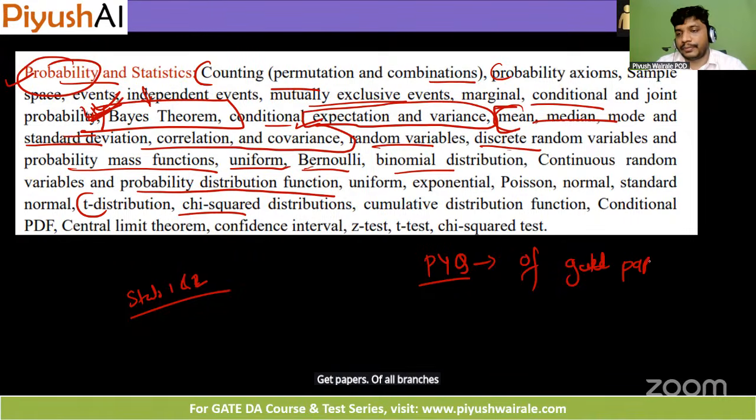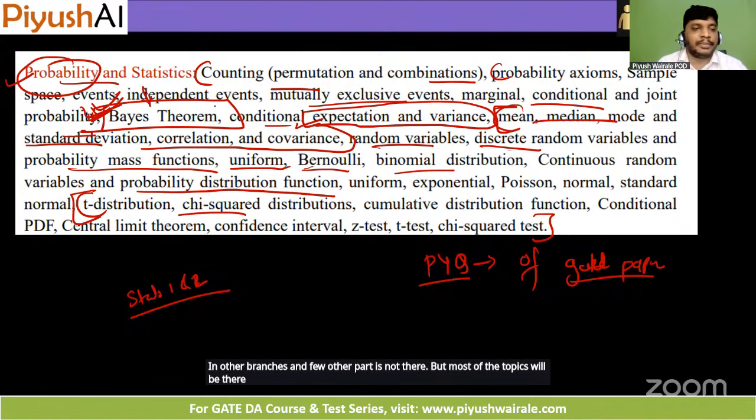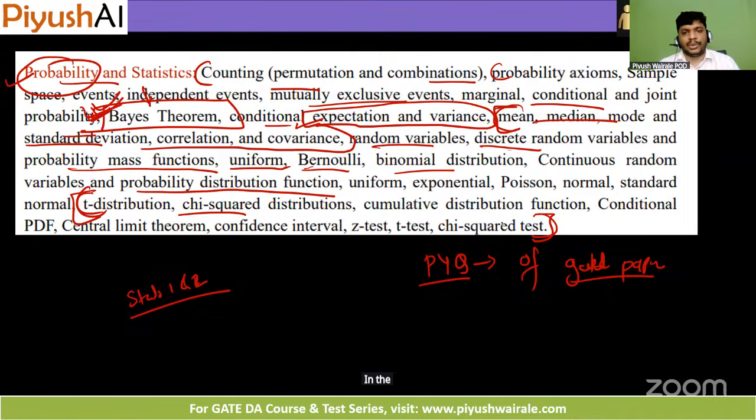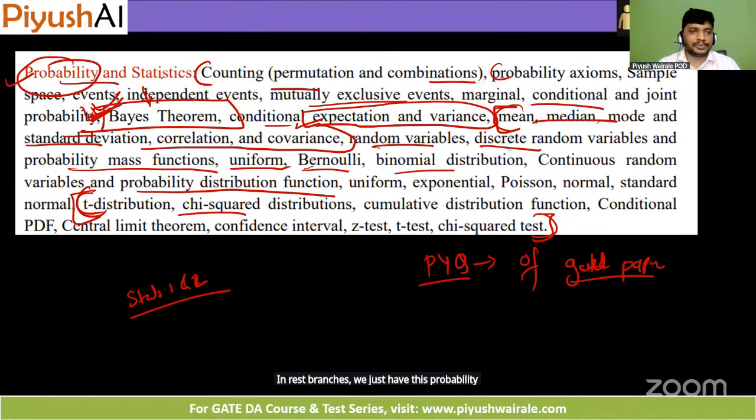Okay, so try to solve the questions because this part is not there in other branches, and few other parts are not there, but most of the topics will be there in the other branches as well. Only this part is not there in the other branches. Okay, only in the case of TA or, I guess, in civil we have these particular topics. In the rest of the branches we just have this probability and statistics part.